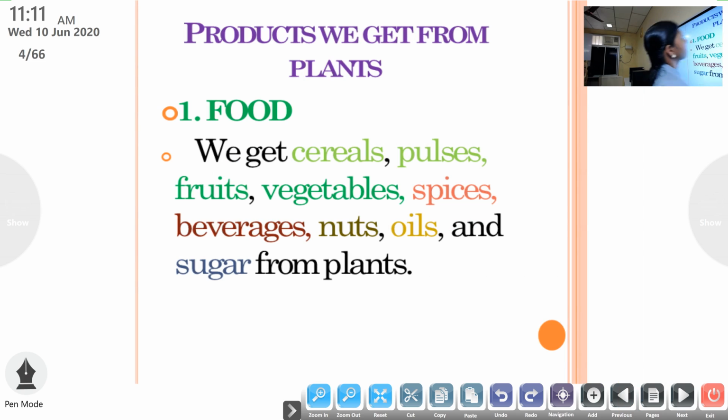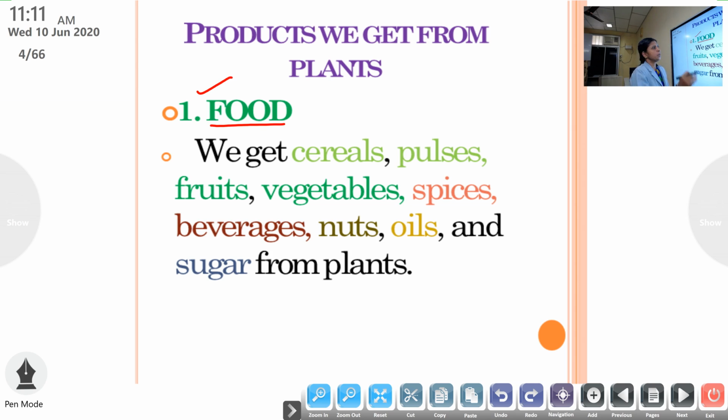Next is products that we get from plants. One by one, I told you in the beginning, we learned that plants give us many useful things. So one by one, we can learn. Today, we can learn the food. So the first product that we get from plants is food. What is food? Anything that is eaten for our living and growing is called food.